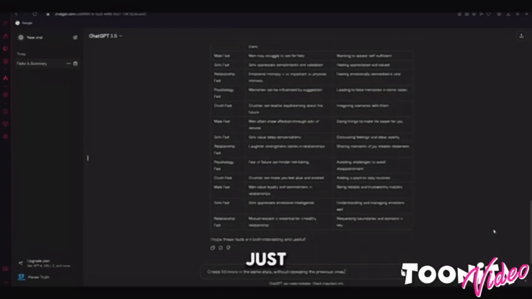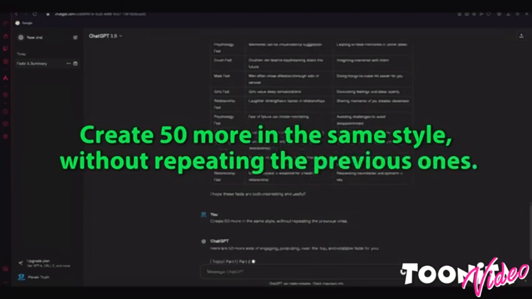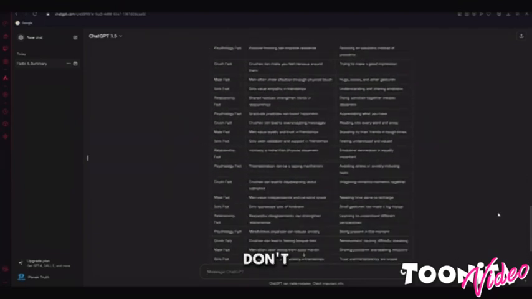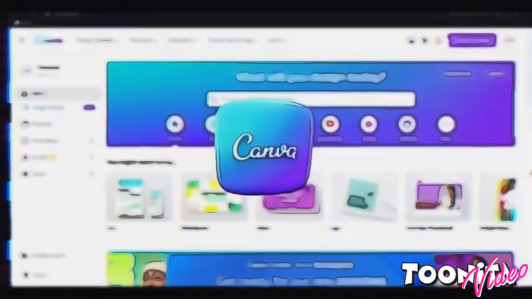Once you have generated the script, you can do the same to create another one. In order to do this, just make sure to enter the prompt: create 50 more in the same style without repeating the previous ones. With this, you will make sure that you don't get the script duplicated. Once our script is ready, we need to open Canva.